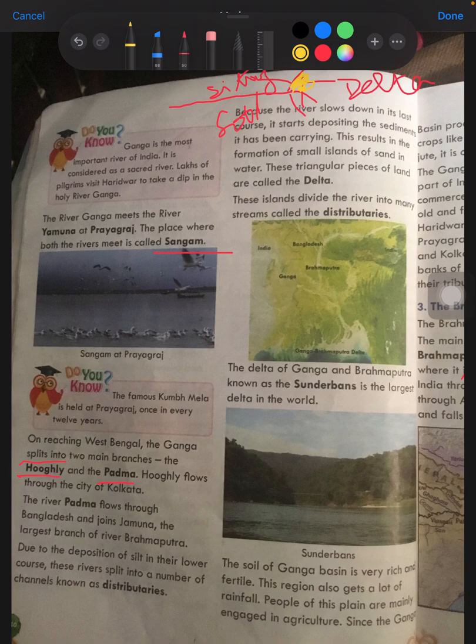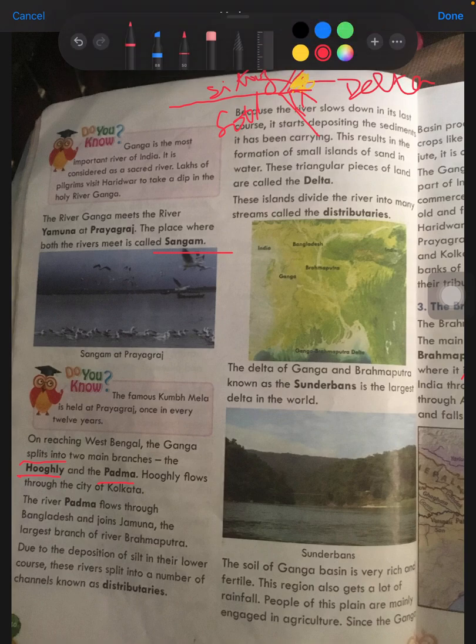These islands divide the river into many streams called distributaries, because the water is divided into different channels. Okay. Now, the delta of the Ganga and Brahmaputra is known as the Sundarbans.